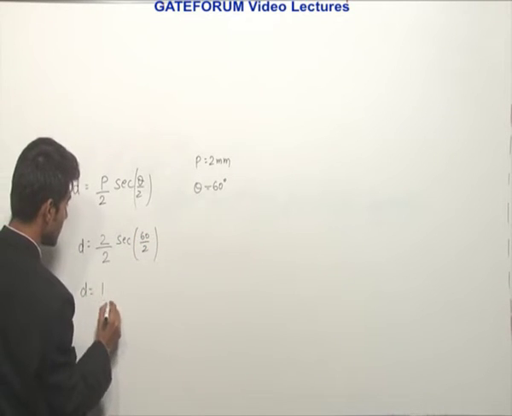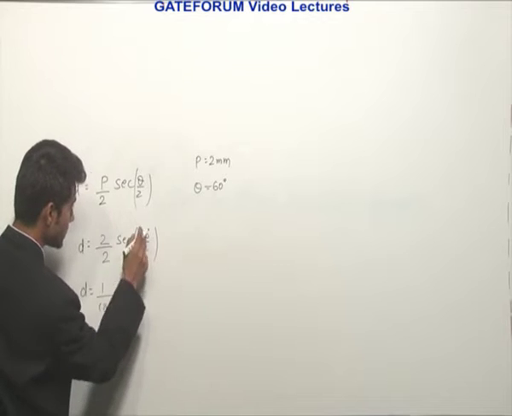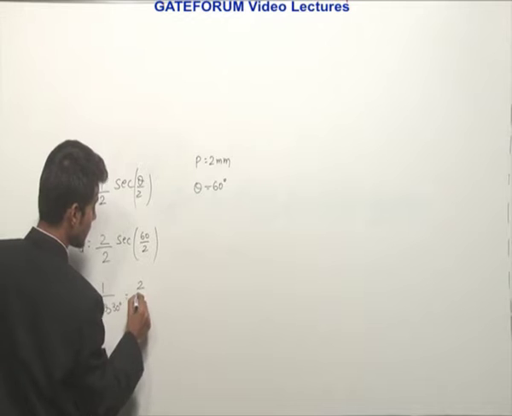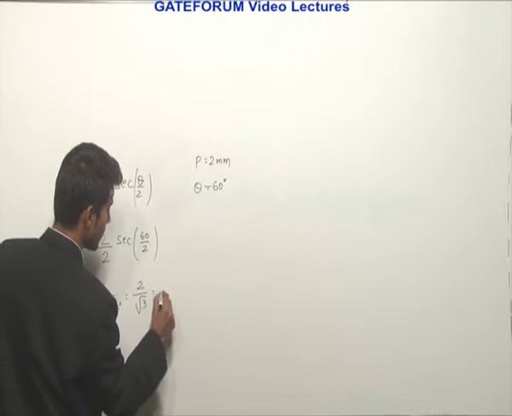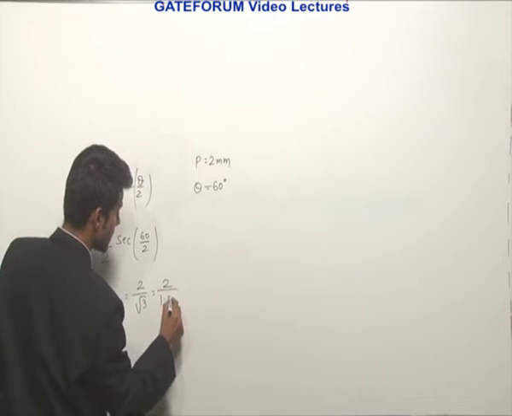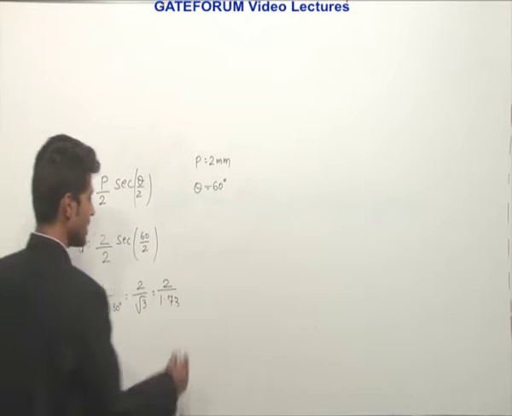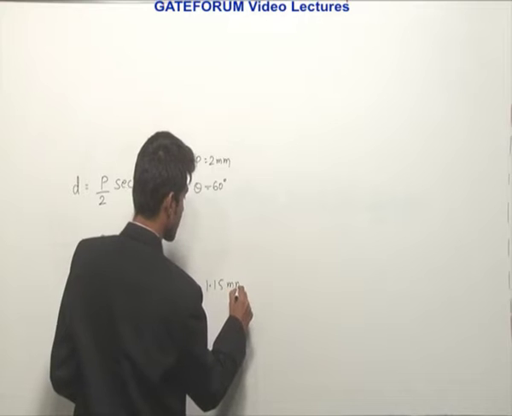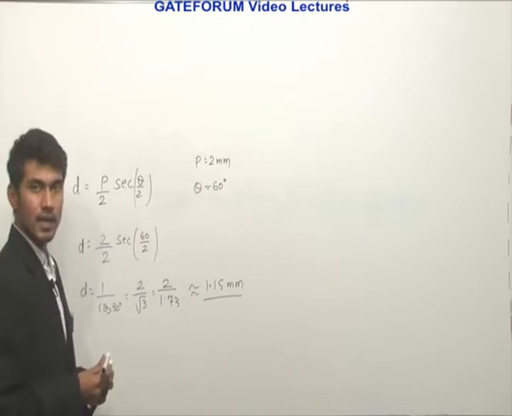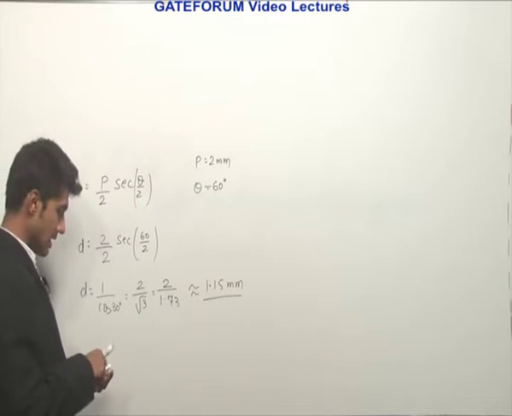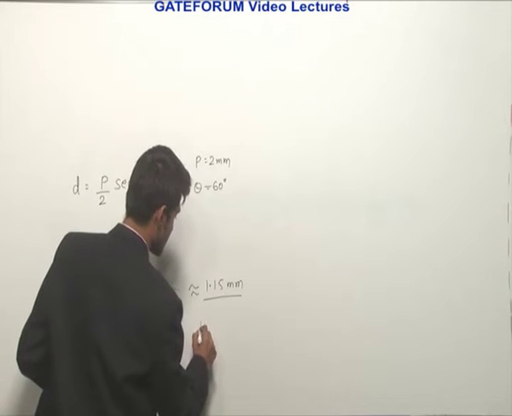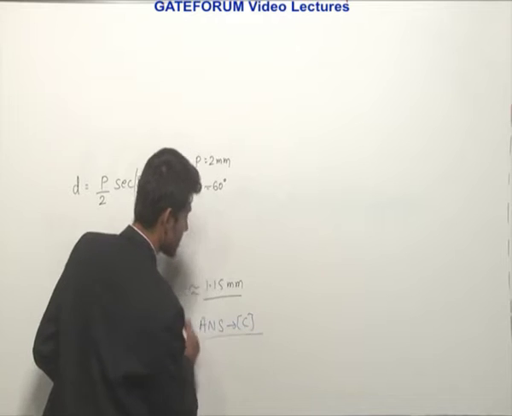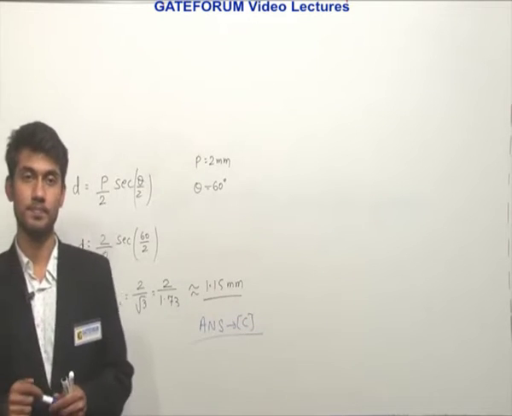So D will be 1 upon cos of 60 by 2, which is 30, and cos 30 is equal to root 3 by 2, so it will be 2 by root 3, or we can write it as 2 by 1.73. It will come around 1.15 mm, and the option which is nearest possible is C. So our answer will be option C, that is 1.15 mm.